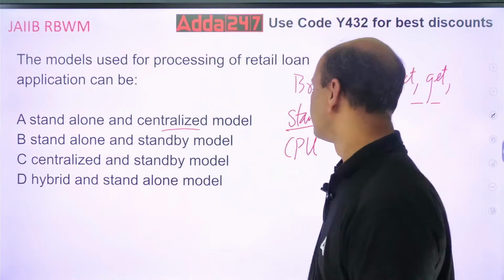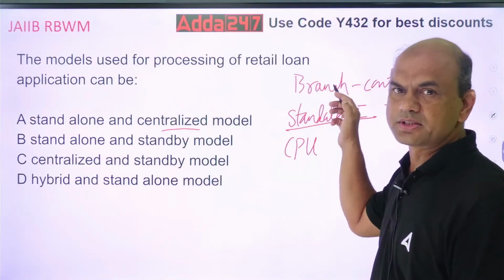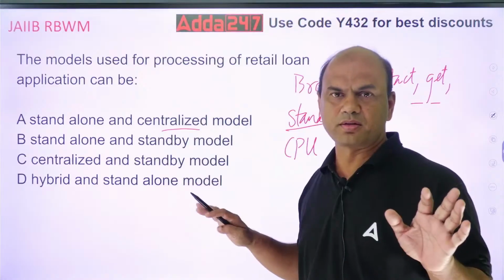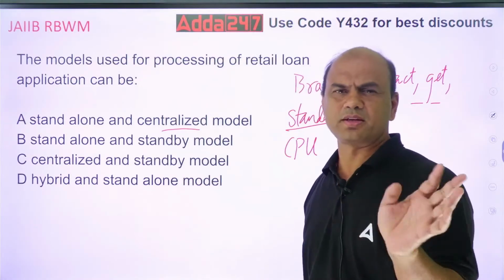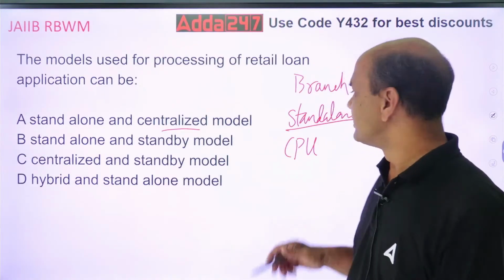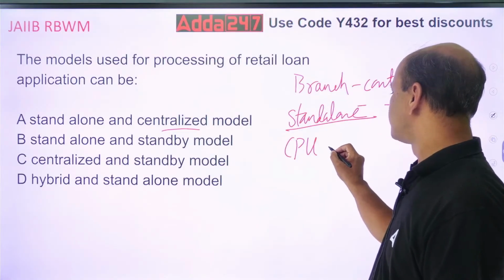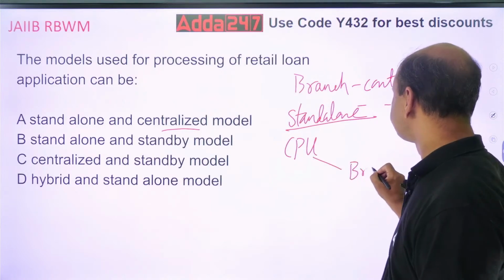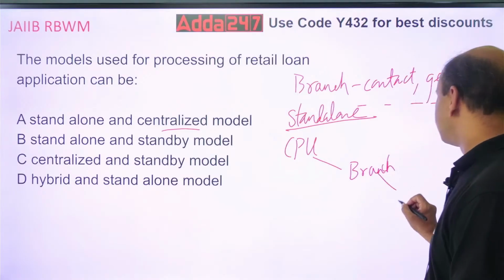Means what? See, in the branch model, what was it, standalone? Everything was done by the branch. Customer used to submit a document, branch used to process it, do everything. But in CPU, the things are different. There is a centralized processing unit, and then there is a branch, and then there is a customer.